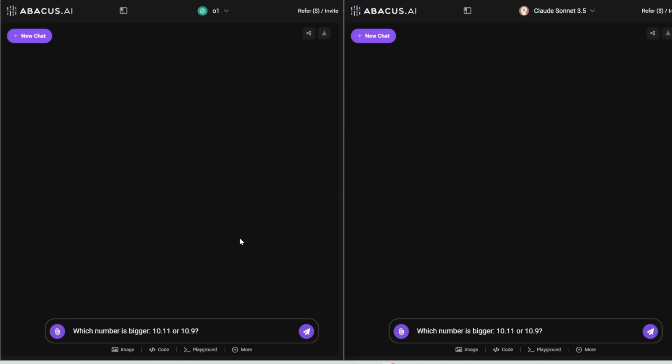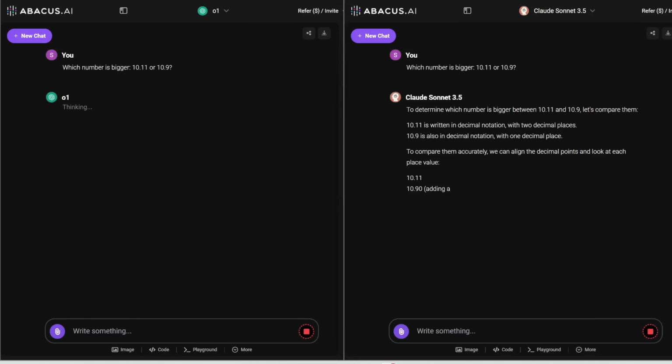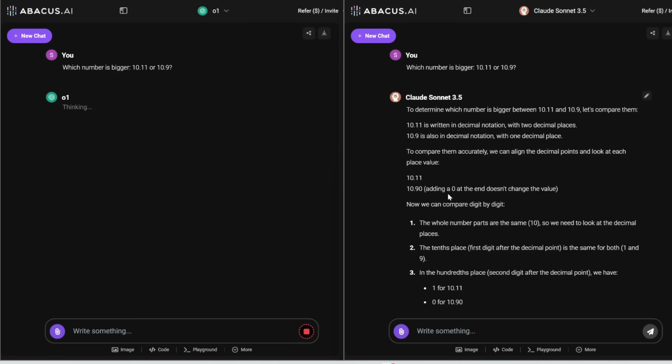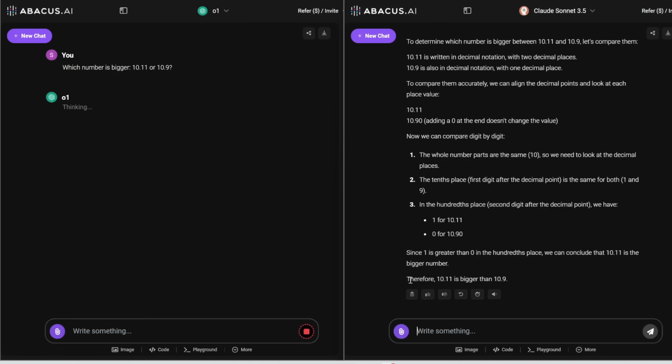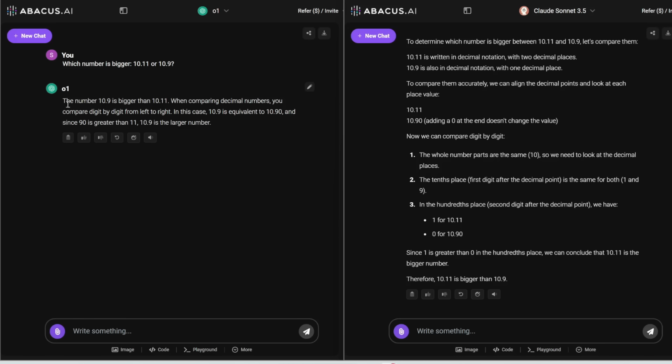Alright, here's an infamous prompt. Which number is bigger, 10.11 or 10.9? Now the prompt used to be 9.11 or 9.9, but just to give it some variability, I've changed 9 to 10. Let's see if both of them can get this correct. Oh my goodness, so Claude 3.5 Sonnet actually got this wrong. It says 10.11 is bigger than 10.9. I don't think that's correct, but I'm starting to doubt reality now. And then O1 says the number 10.9 is bigger than 10.11. Finally, it got this correct, and I am not going crazy. 10.9 is indeed bigger than 10.11 because 90 is greater than 11. So that's a point to O1.